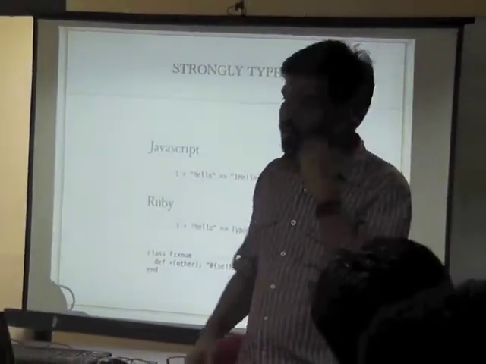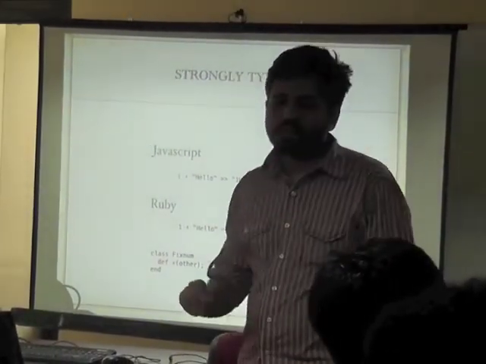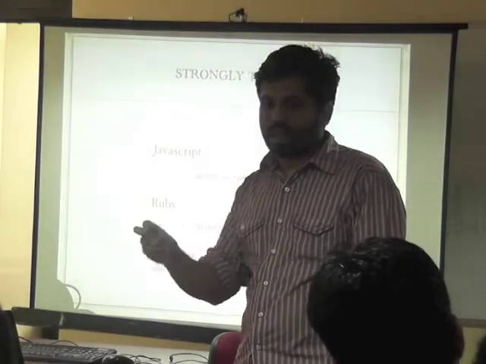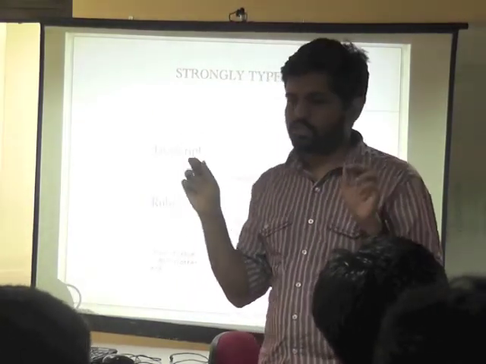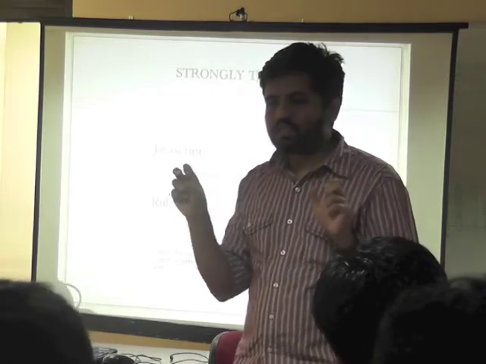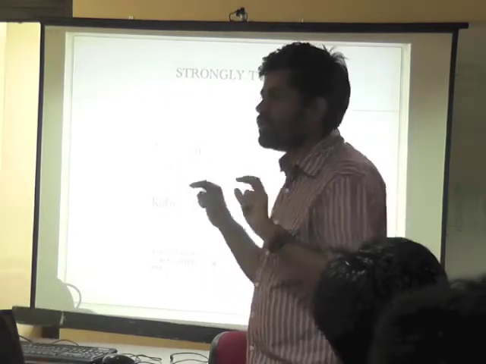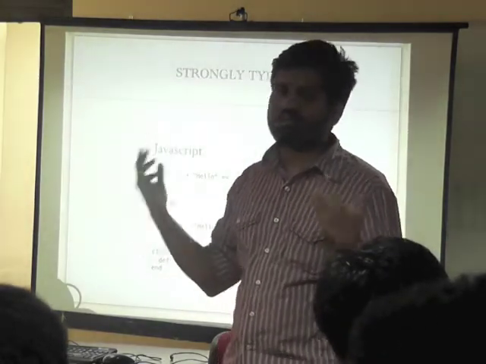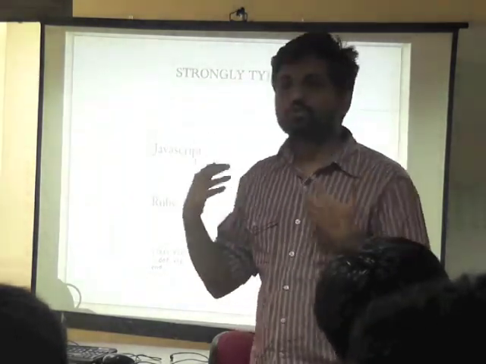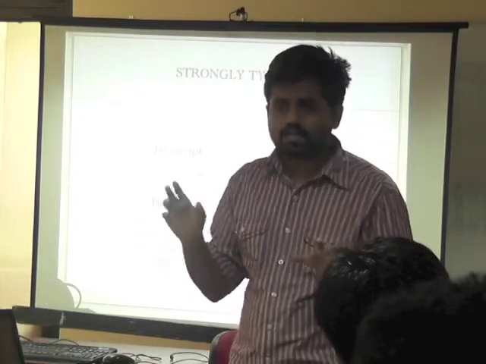But the point of this slide is that strong typing is not enforced in the language. For example, if you take Java, the strong typing is enforced by the language. In Ruby, strong typing comes as a convention. That's how you're supposed to do things in Ruby.